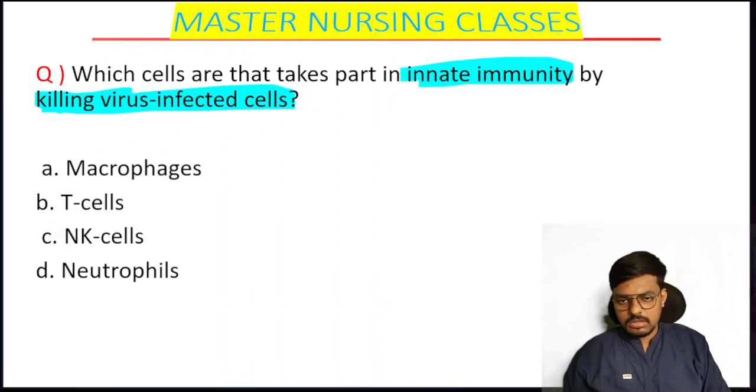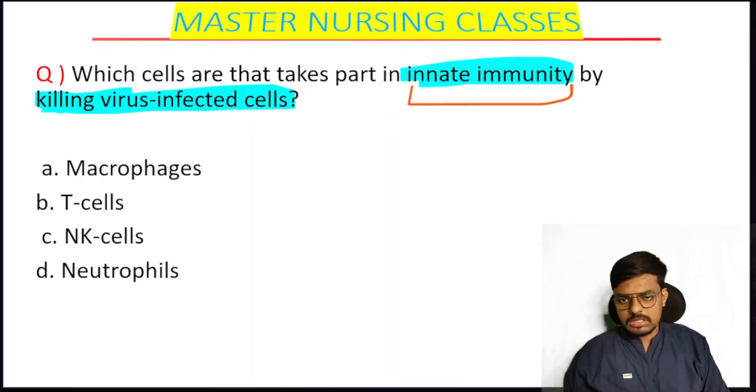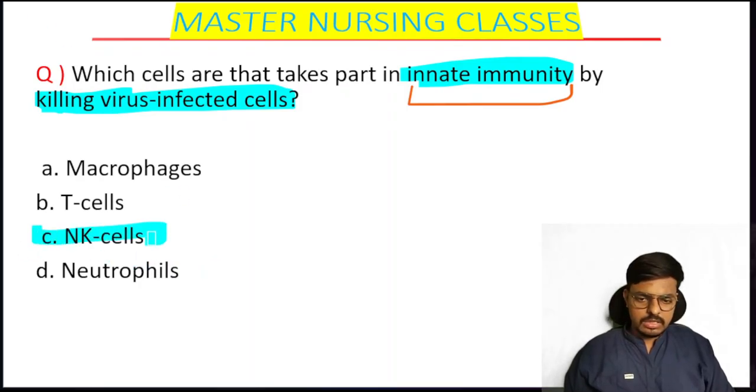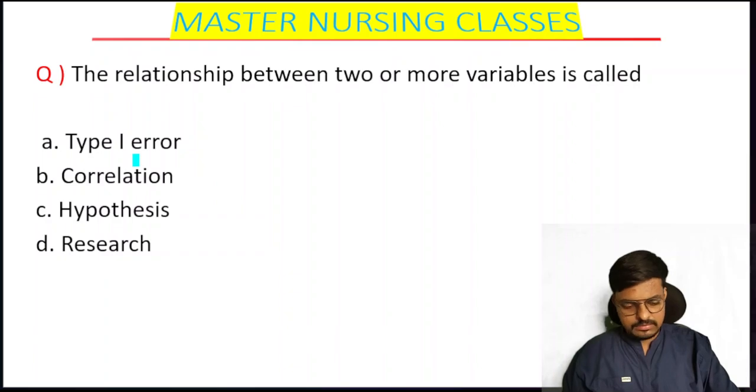Students, there is a keyword. Listen, there is innate immunity as well. Whenever the words innate immunity come, the answer will go to the natural killer cell. The natural killer cell is the cell we have in our body that kills the virus infected cells. Hope the concept is clear. Yes. Next, here is the next question.